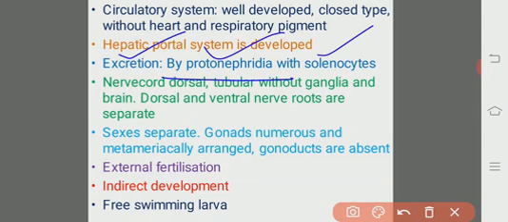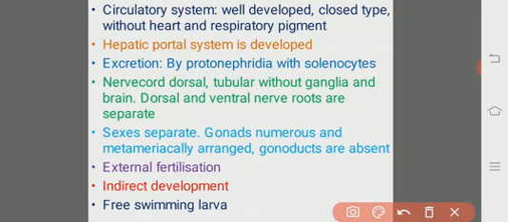Excretion is the elimination of nitrogenous wastages from the body of the animals which are formed as a result of various metabolic activities. That is excretion. It is done by the protonephric nephridia with solenocytes.